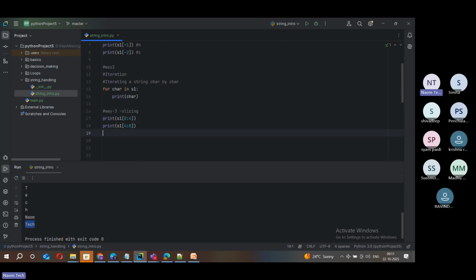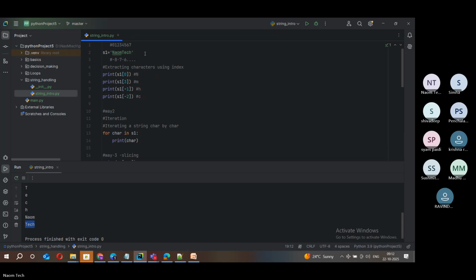You can see the secret here. If it is a substring in the second part or end part of a string, you can just mention 4 colon. You don't need to mention the end index here. It starts with 4 and then just gets that slice till the end of the string.